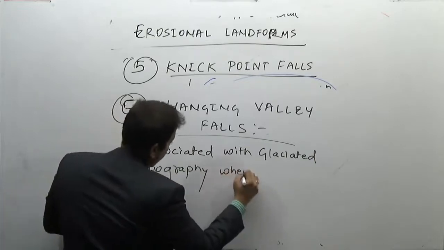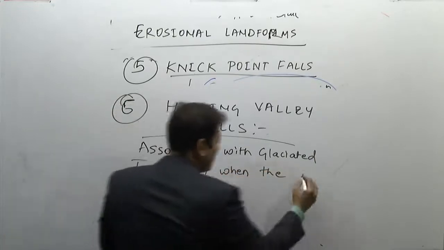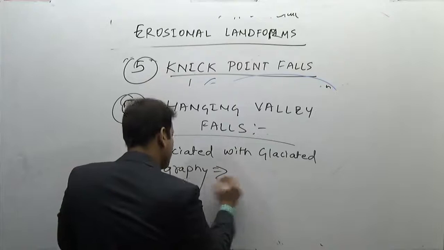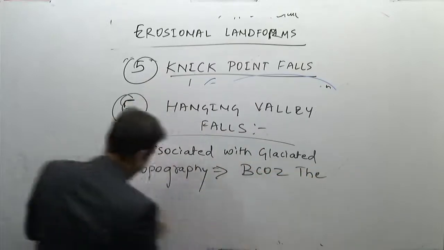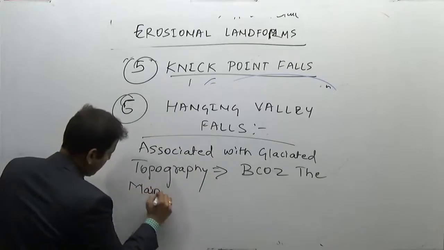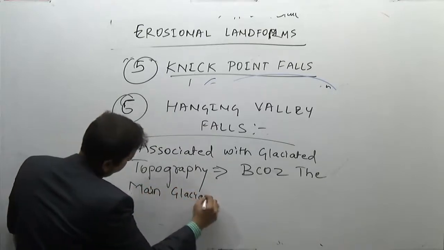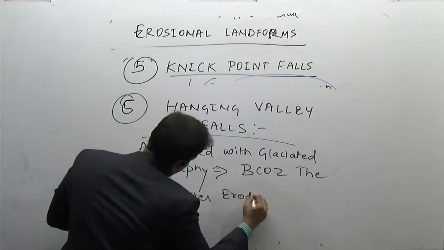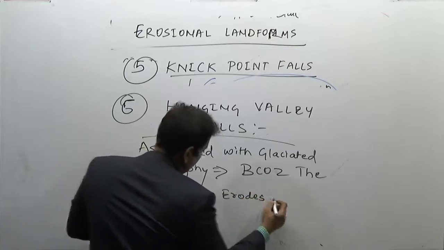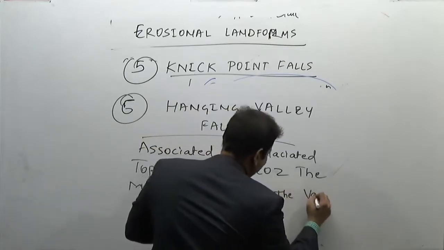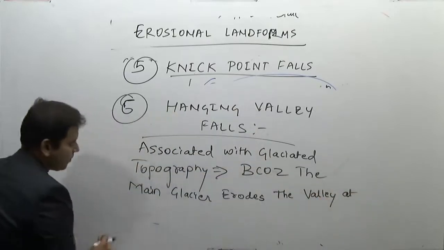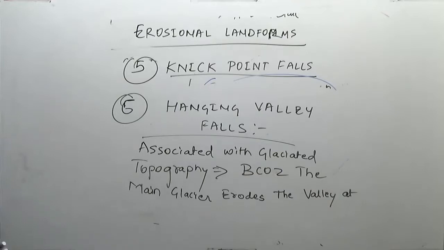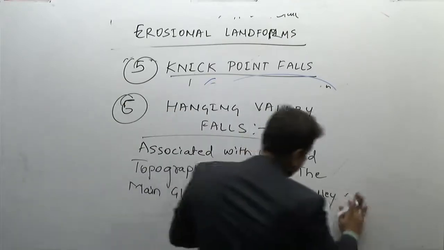Why are they formed? Because the main glacier erodes the valley more than the tributary glaciers.